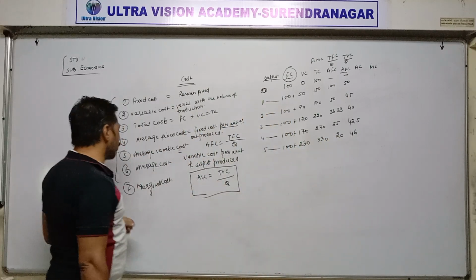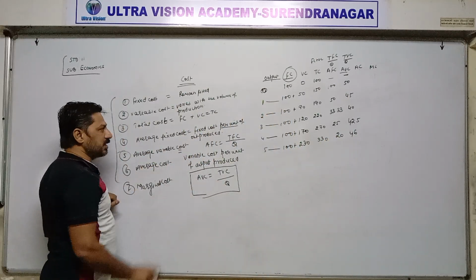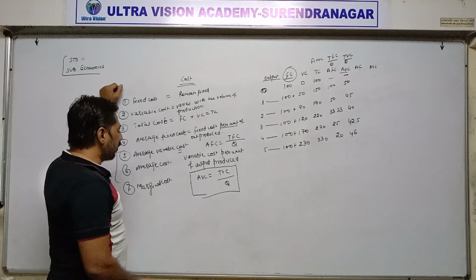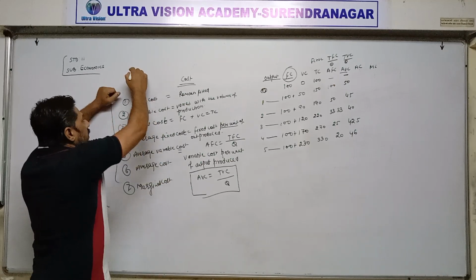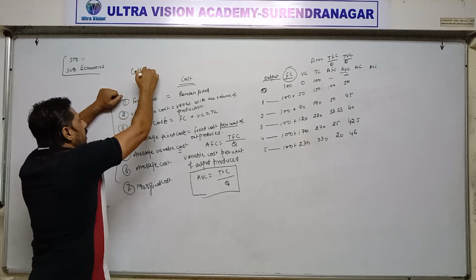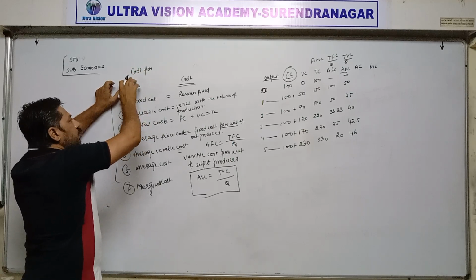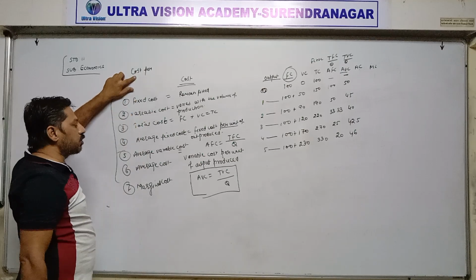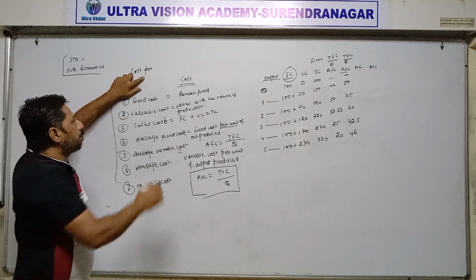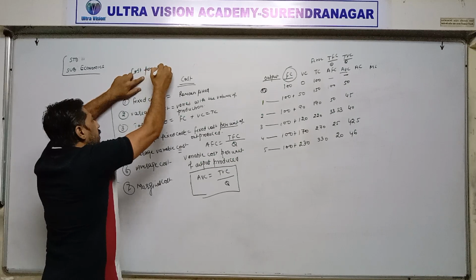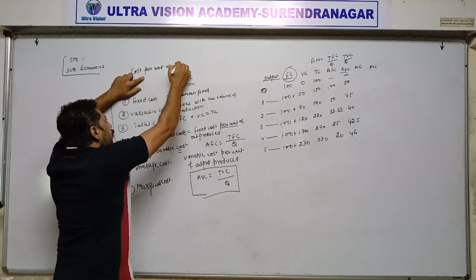Next term is average cost. Average cost has two formulas. First of all, meaning of average cost. Cost per unit. Here cost means combination of both fixed cost plus variable cost. Cost here means total cost. Cost per unit of output produced.